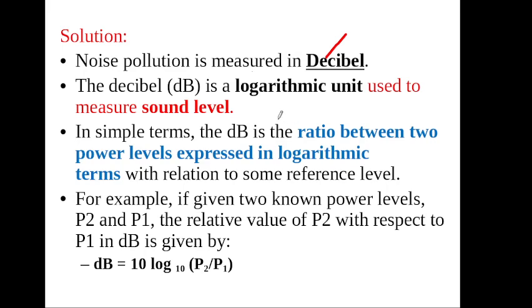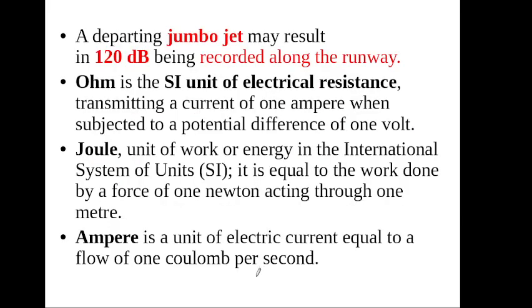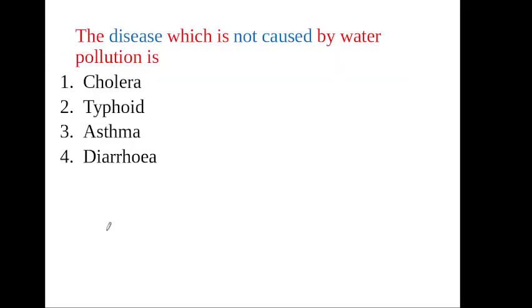Simply, dB is the ratio between two power levels expressed in logarithmic terms. That is, dB is equal to 10 log10 (P2/P1). A departing jumbo jet may result in 120 dB being recorded along the runway. Similarly, ohm is the unit of electric resistance, joule is the unit of work or energy, and ampere is the unit of electric current. This is the solution for the remaining options.